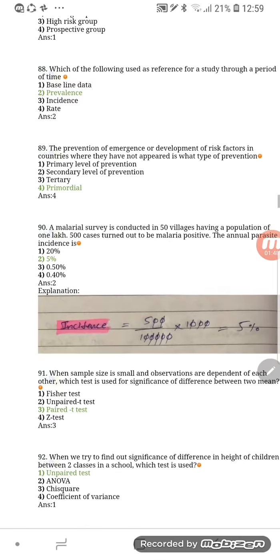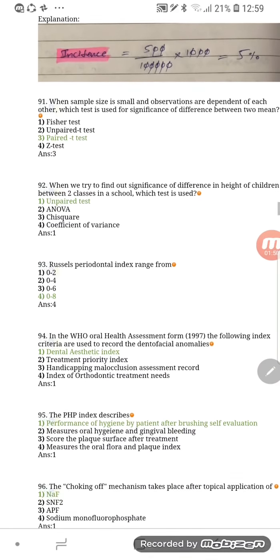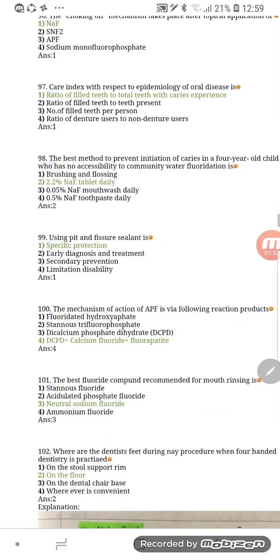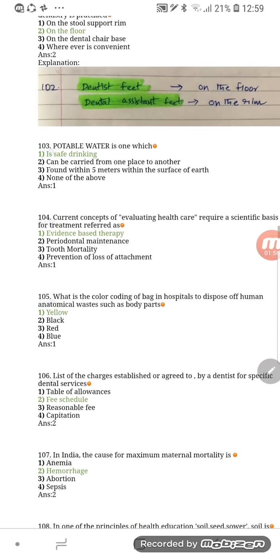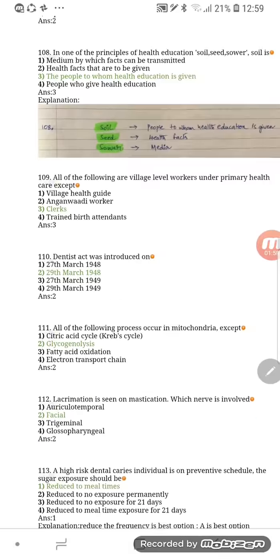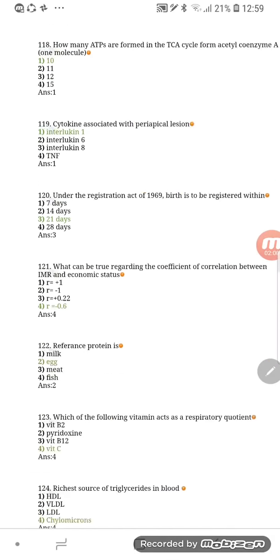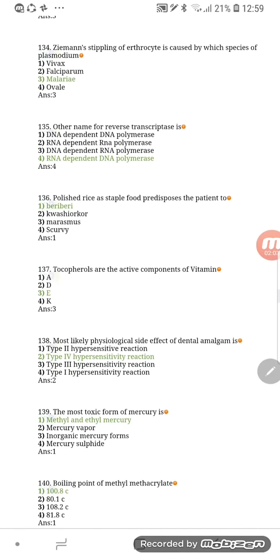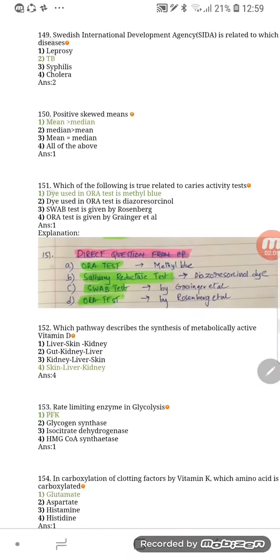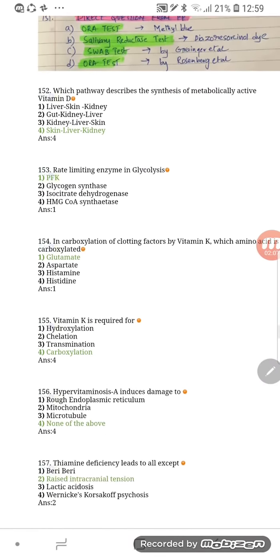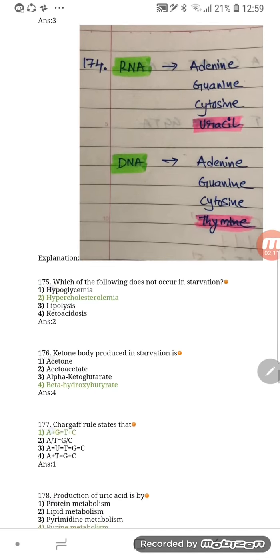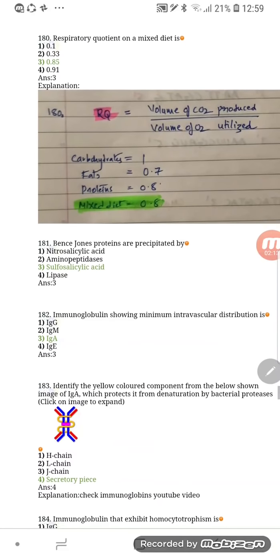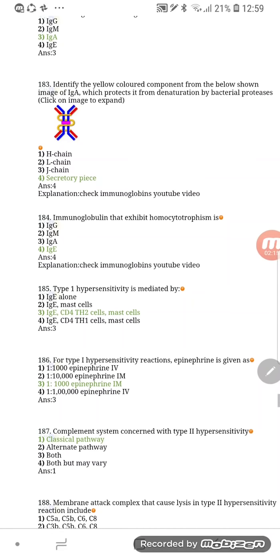As per the request, for 90 the solution was added, the explanation was added. 102 explanation was added. 108 explanation was added. 151 explanation was added. 174 explanation was added. 180 explanation was added.